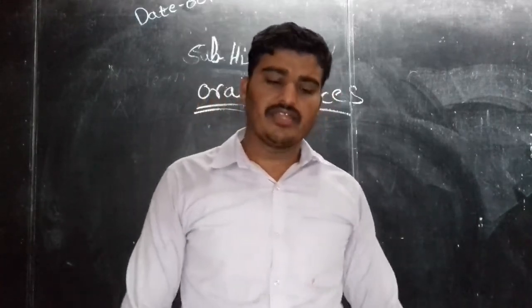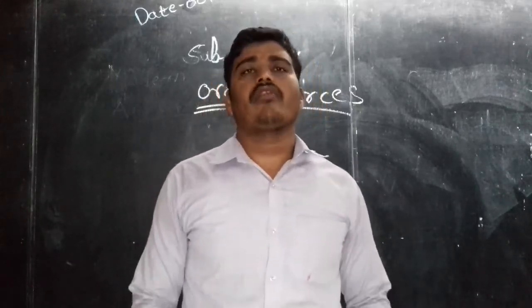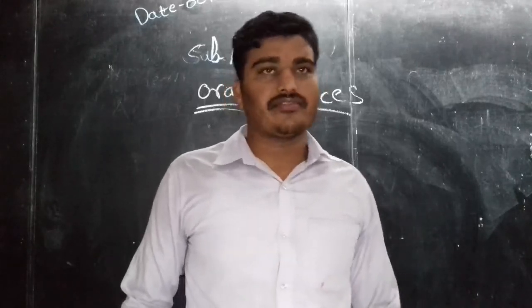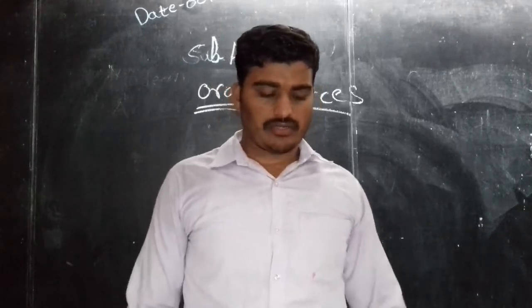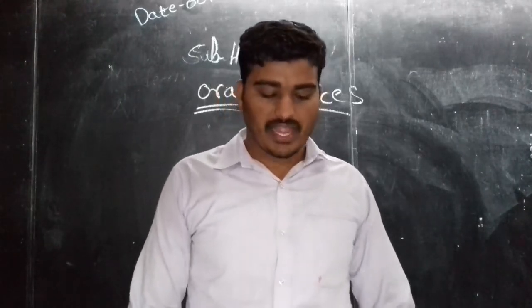So today we understood what sources are essential for writing history: written, oral and material, and the fourth one, audio visual aids. Now in the next lecture we will see the exercise and their answers.